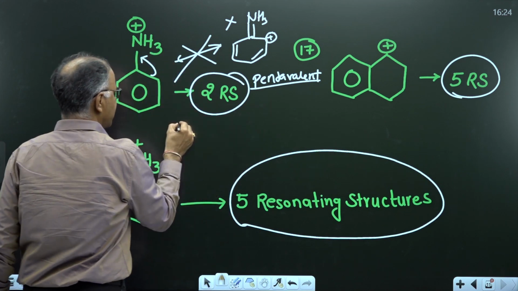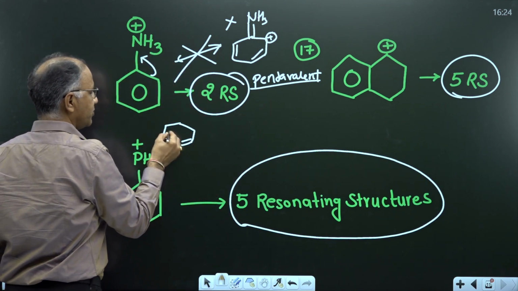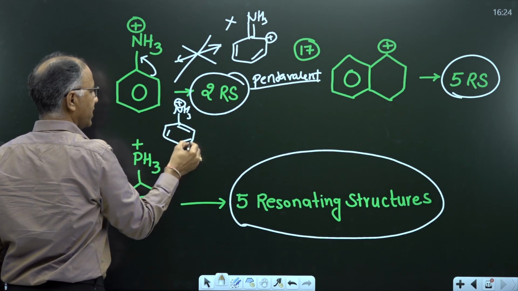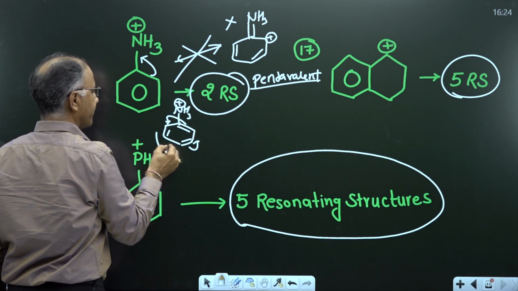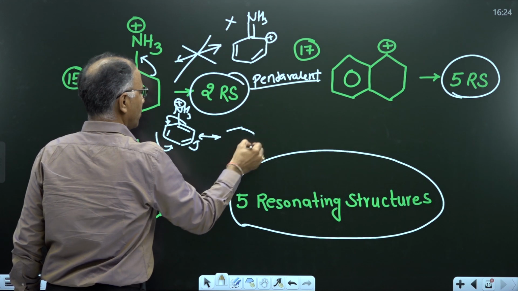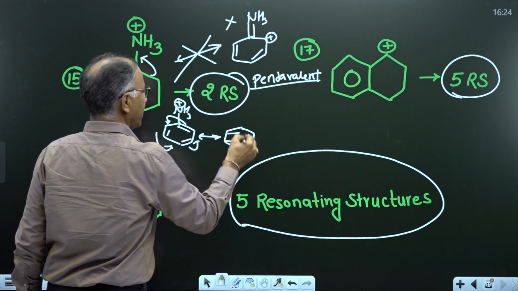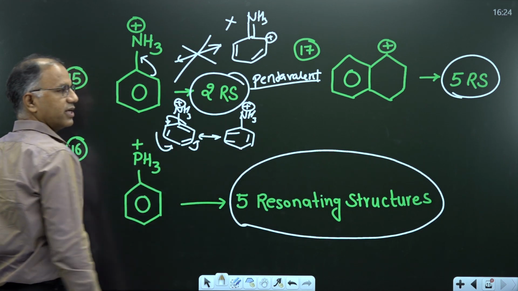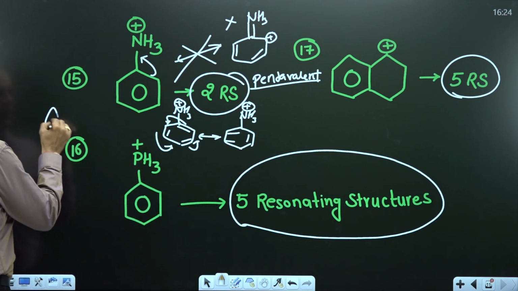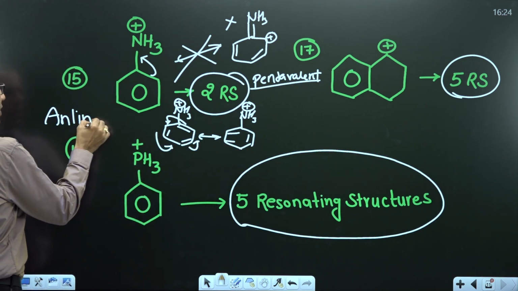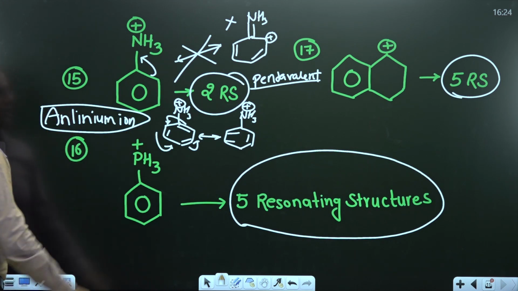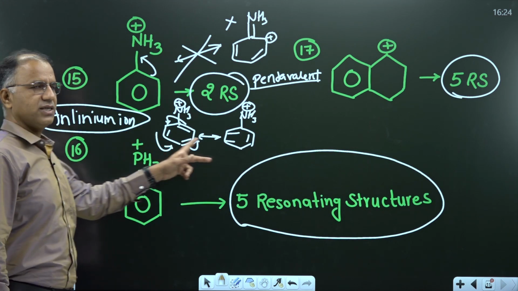There is a resonance inside the ring. This pi bond is delocalized, just like benzene resonance. So this is the conjugate acid of aniline. It is known as anilinium ion. These two are resonating structures. So this is a very important question. How many resonating structures for anilinium ion? The answer will be 2 resonating structures.